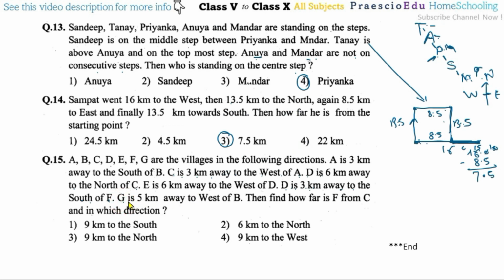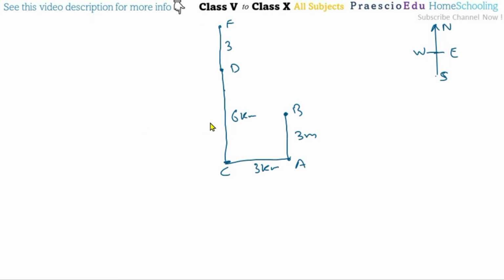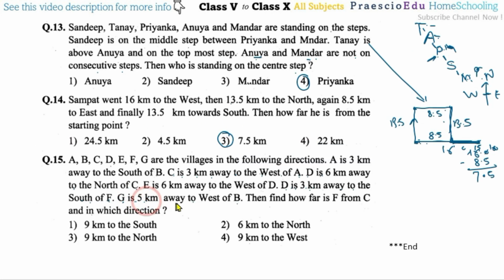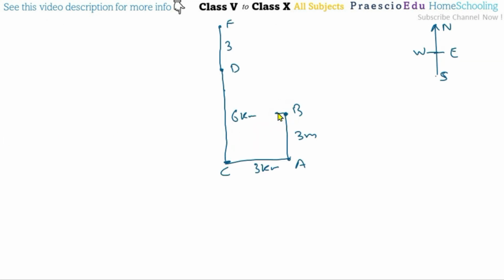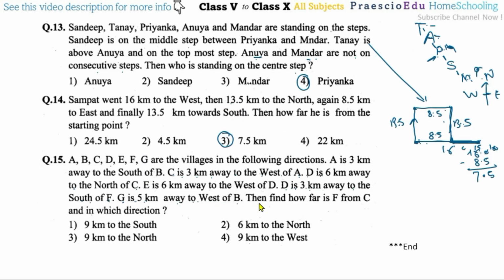So G is 5 kilometers away to the west of B. B west means this direction, 5 kilometers. So somewhat like here. So this is 6 kilometers. I'm writing here, this is G. Okay. Then find how far F is from C and in which direction.